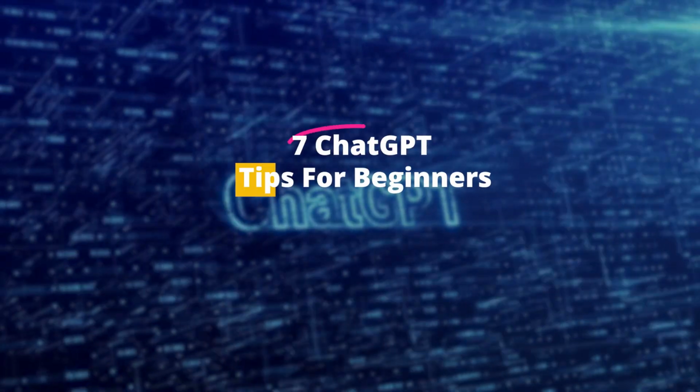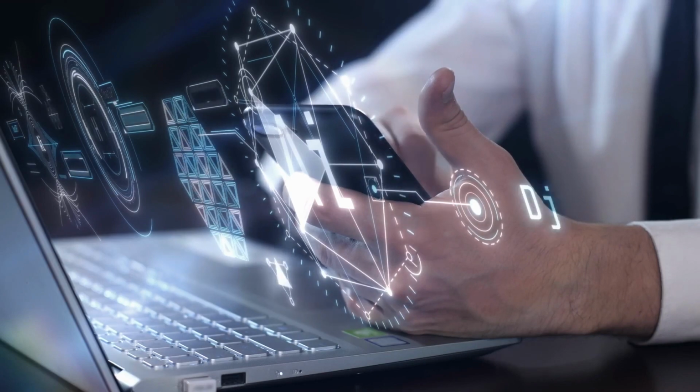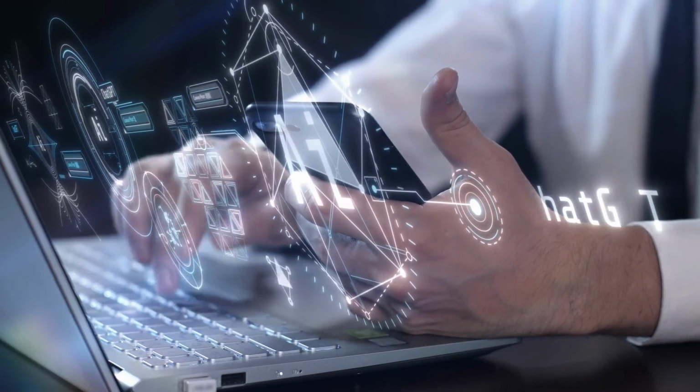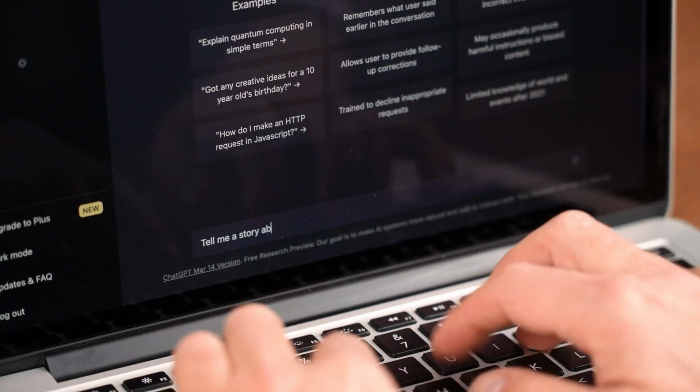7 ChatGPT tips for beginners. Ever felt like you're speaking to a futuristic AI right out of a sci-fi movie? That's ChatGPT for you. Today, we'll unravel the mysteries and magic behind this revolutionary language model.